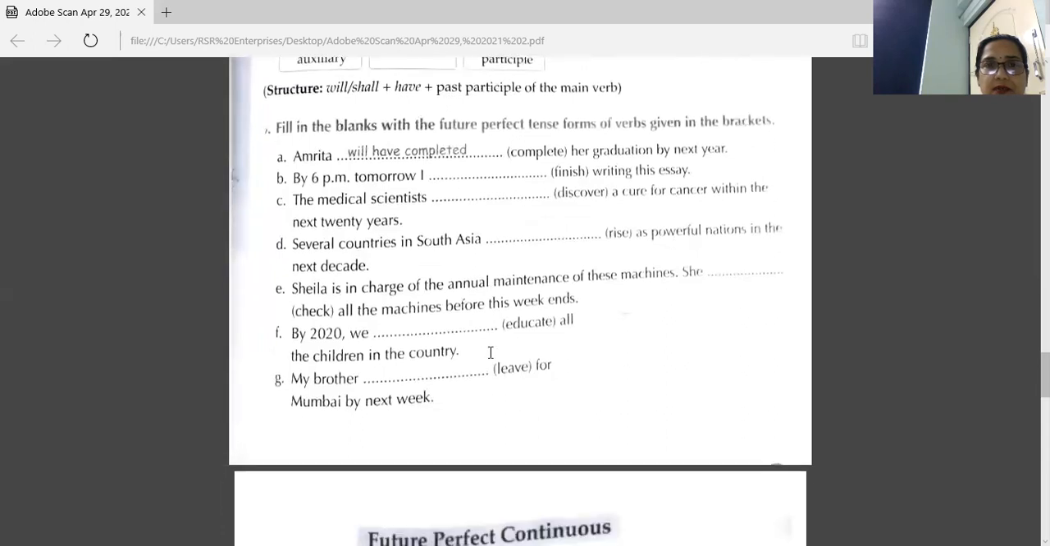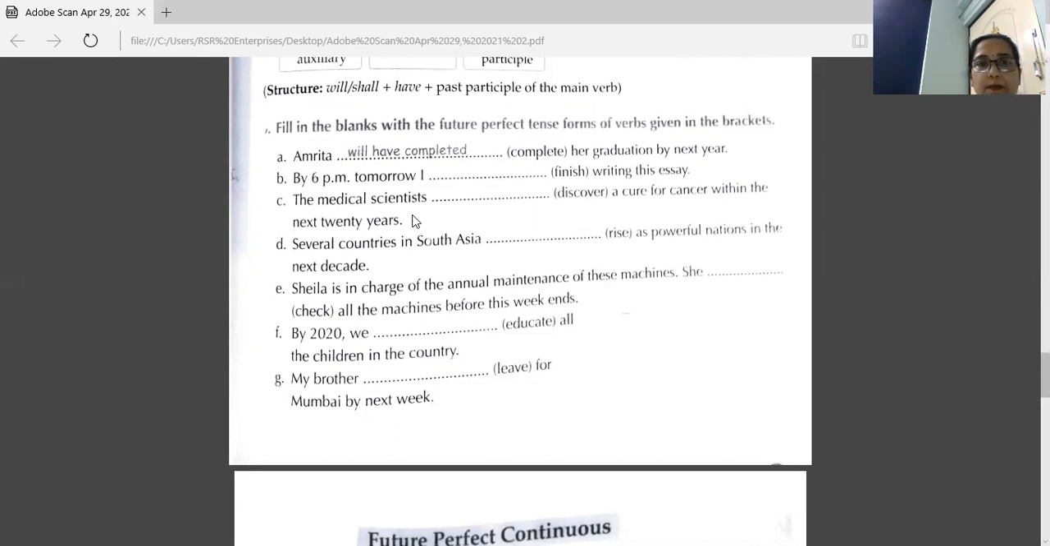Let's see this exercise now. Fill in the blanks with the future perfect tense forms of the verbs given in the brackets. So you have to fill in the future perfect tense. This structure of the verb you have to use. First is done: Amrita will have completed her graduation by next year. This is done. Let's see this one. By 6 p.m. tomorrow, I shall have finished writing this essay. So shall is there, and with that we are writing have, and the third form of finish, finished.